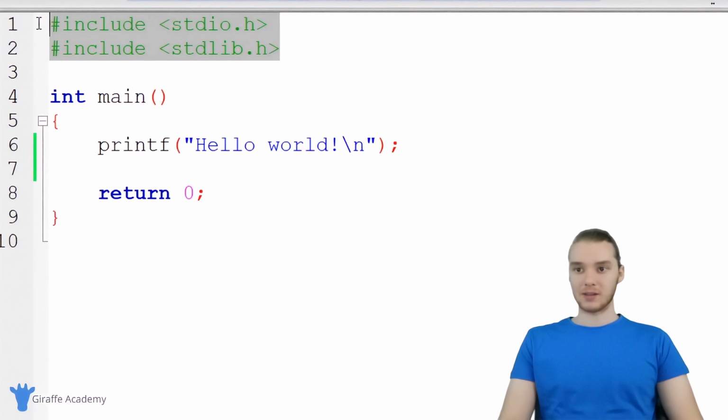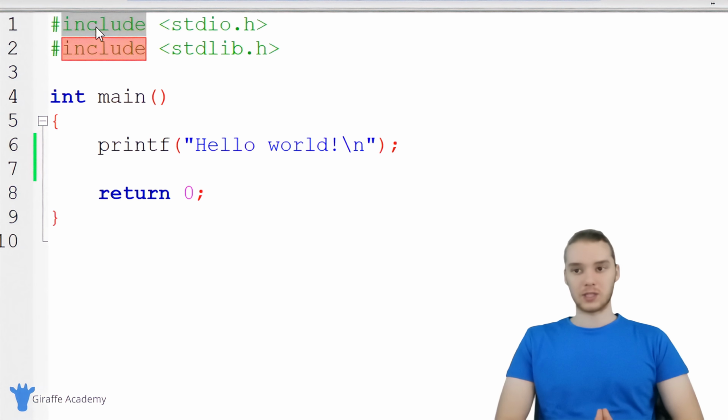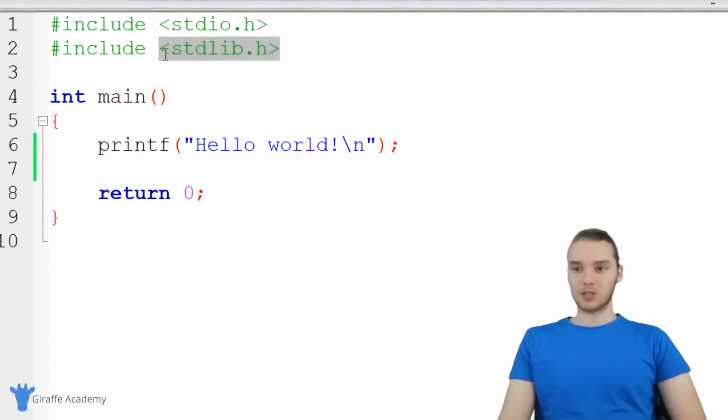First, up here we have these little instructions, which are called include. I'm not going to get too much into what those do in this tutorial. Later on in the course, we're going to talk about what these are actually doing and the specifics of how they're helping our program. But for now, just know that in order for us to use our program, we're going to need to have these up there.